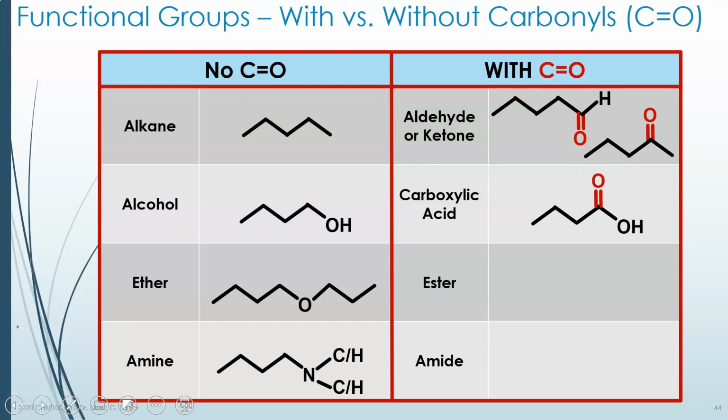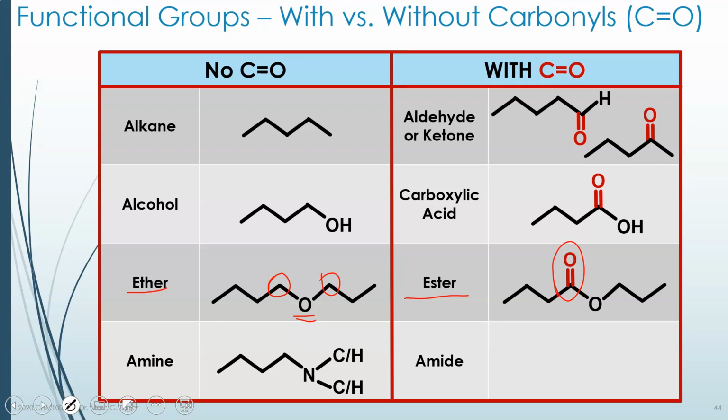So if we look at ethers, ethers are just an oxygen flanked by 2 carbons, 1 carbon on either side. So if I put a carbon on either side of this ether, that's a carbon around my oxygen. If I have a carbonyl on it, it's no longer an ether, it's now an ester. And people confuse these two words. It's very easy to confuse. They're spelled very similarly, so please be careful. Ether, no carbonyl, ester, carbonyl.